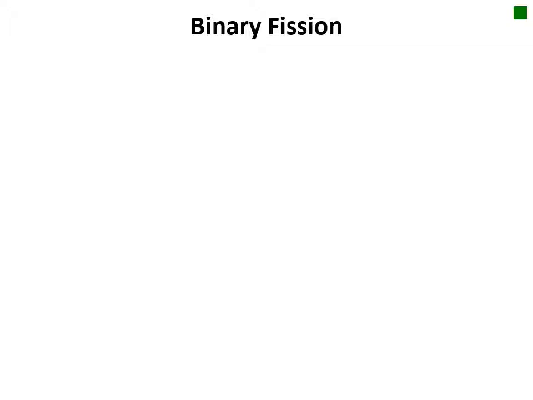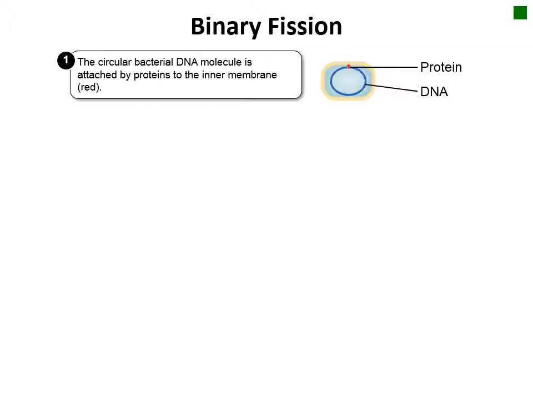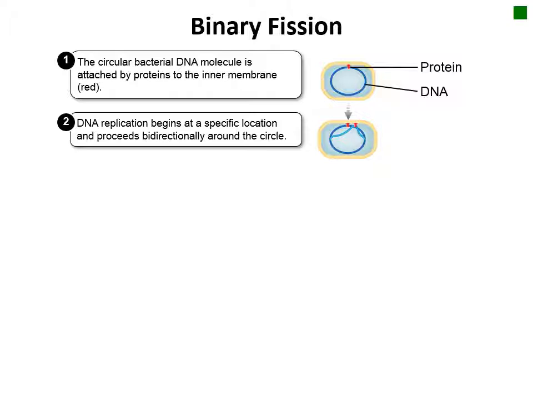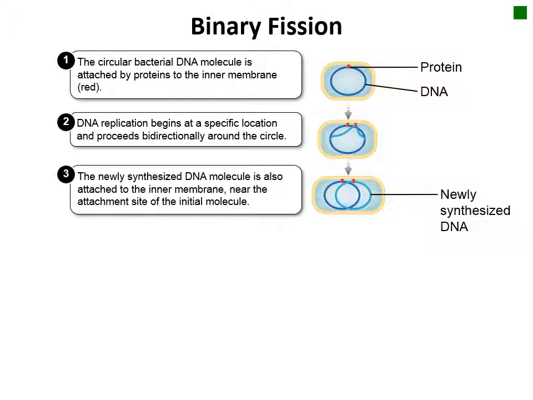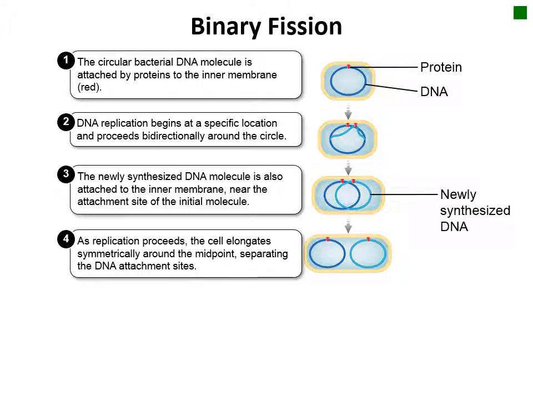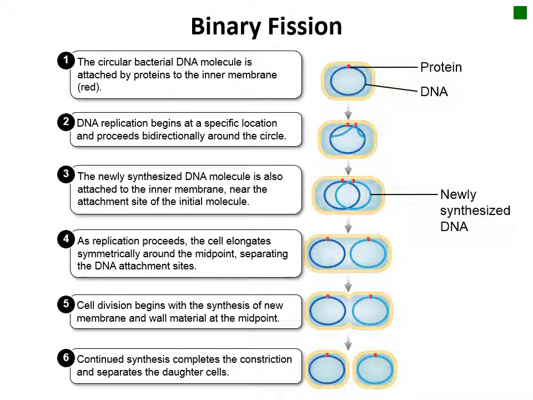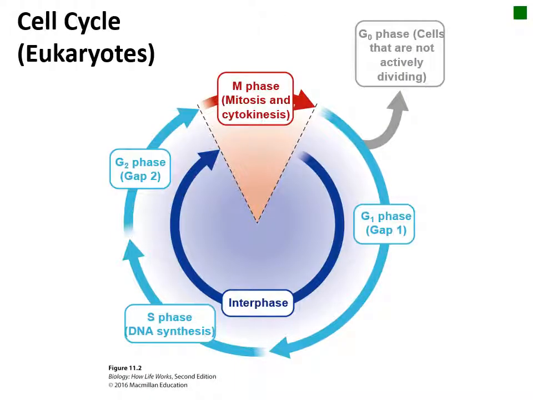The circular DNA that makes up the prokaryotic genome is attached to the cell membrane by a protein. Next, DNA replication is initiated at a specific location on the DNA molecule and proceeds in opposite directions around the circle. The two copies of the genome are both attached to the membrane with proteins. As the cell begins to elongate, this pulls the two circular genomes away from each other as their proteins move further away. New membrane and cell wall then begins to be built as the middle of the cell constricts, eventually forming two separate cells.